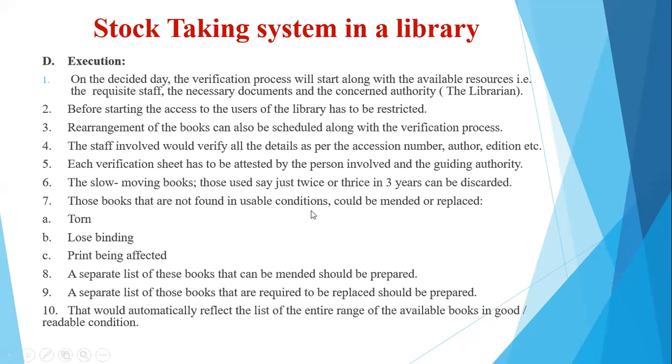Those books that are found in unusable conditions or not found in usable conditions could be mended, that is they could be repaired, or they could be replaced. So in case the books are torn or the binding is found to be loose or the printing is getting lighter over the number of years it has been used, accordingly the list of all these things should be prepared. Now these things will be visible actually when taking the stock and looking into each of the books that are being verified, right? So accordingly, the list needs to be prepared.